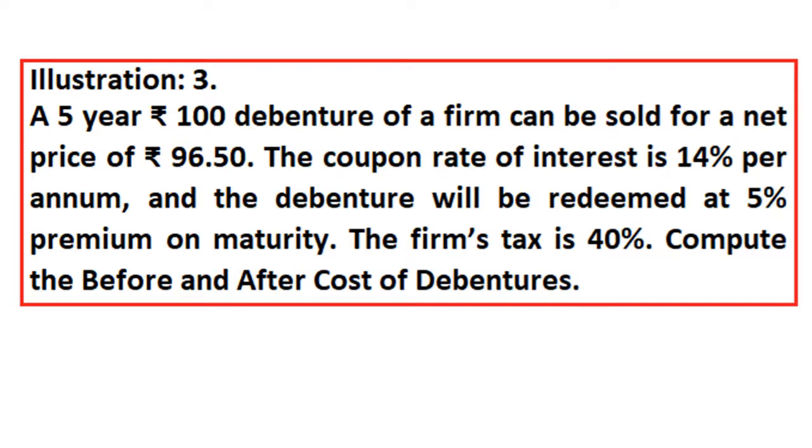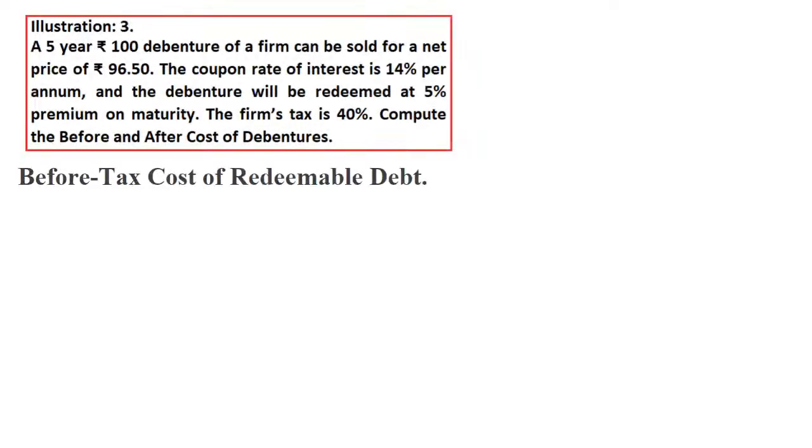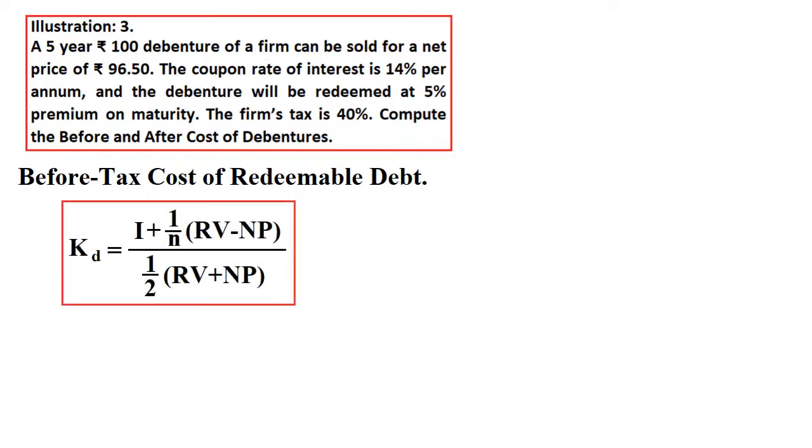Right, this is a very important sum. Right, before tax cost of redeemable debt. Apply the formula. So where 14, how did I get 14? 100 rupees into 14% interest, 14 rupees, plus 1 by 5 into 105. Why did I get 105?